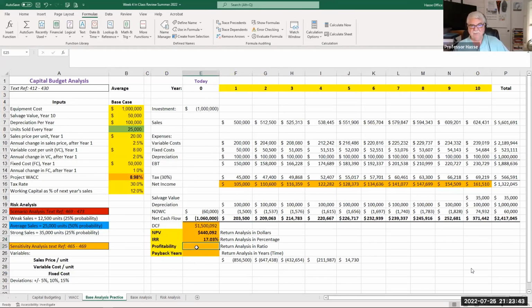Our profitability relationship is a ratio of the discounted cash flow to the net cash flow. What is that relationship? All right. Well, we put that in there as discounted cash flow divided by negative net cash flow.